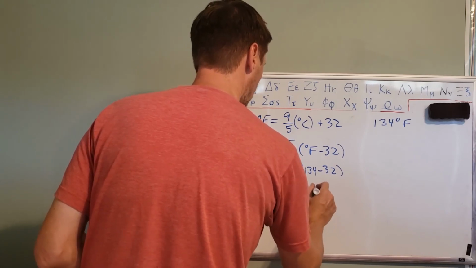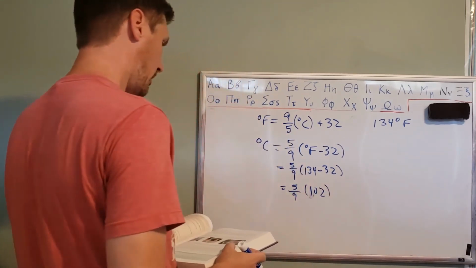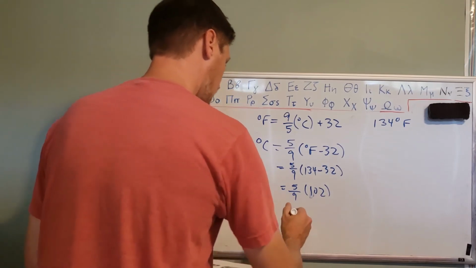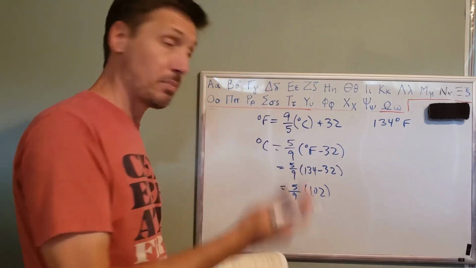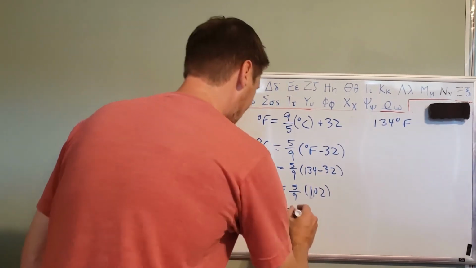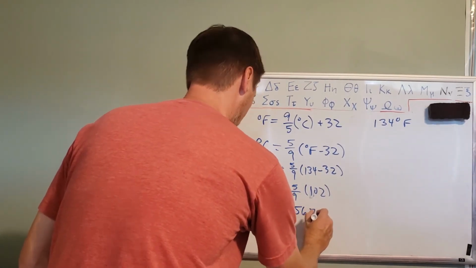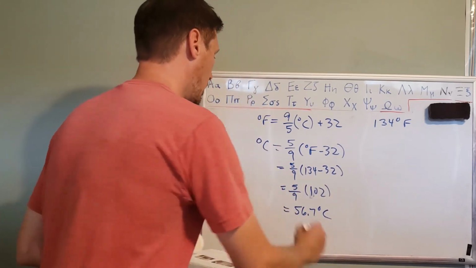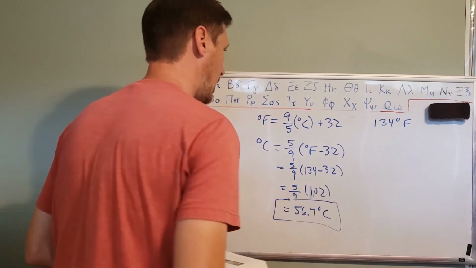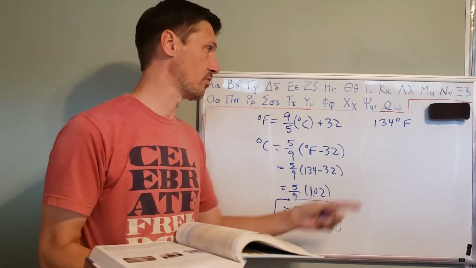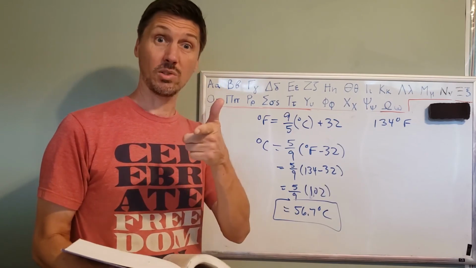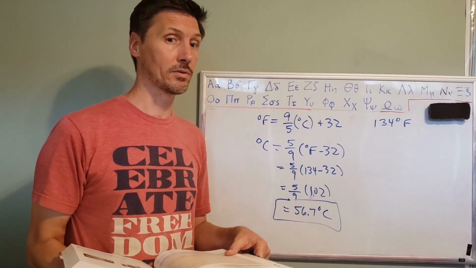So that is 5/9 times 102. 102 is divisible by 9, but I don't know what it is offhand. Basically, if you punch this in your calculator, you get 56.7 degrees Celsius. All right, so that is our value as we convert from 134 degrees Fahrenheit to Celsius. All right. I will see you shortly as we talk about another physical change.